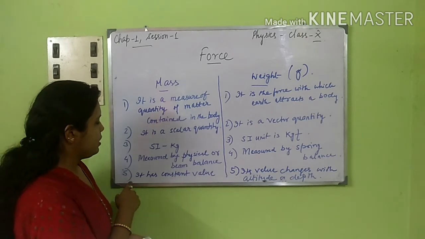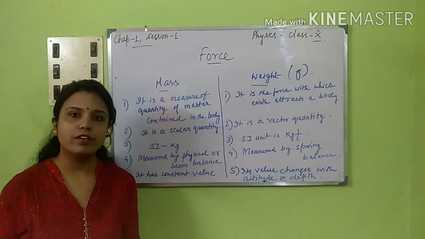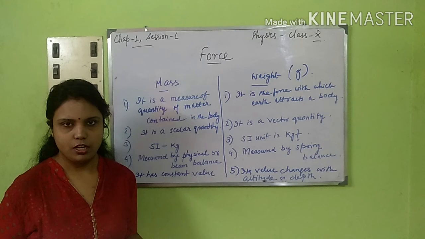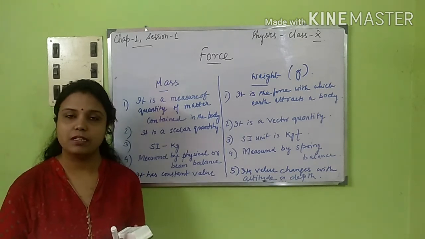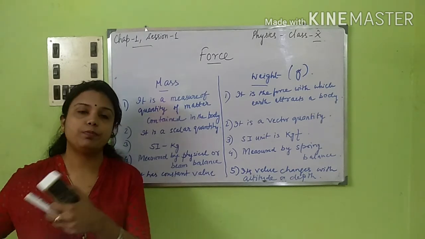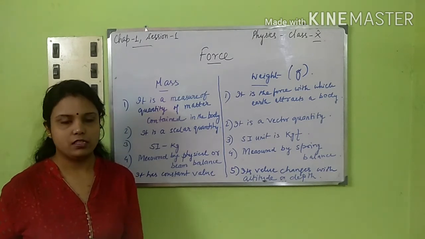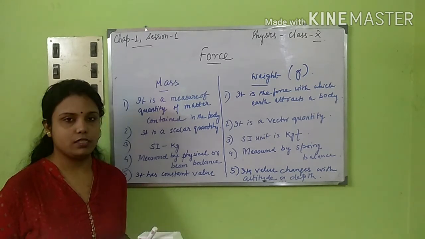Then mass has a constant value, because you know mass is constant. Wherever you move on the Earth's surface, the value will not change. Whether you go to the poles or deep inside the Earth, your mass will be constant. Yes, if you are moving to Jupiter or the Moon or some other planets, it is different, but on Earth the value of mass is constant.